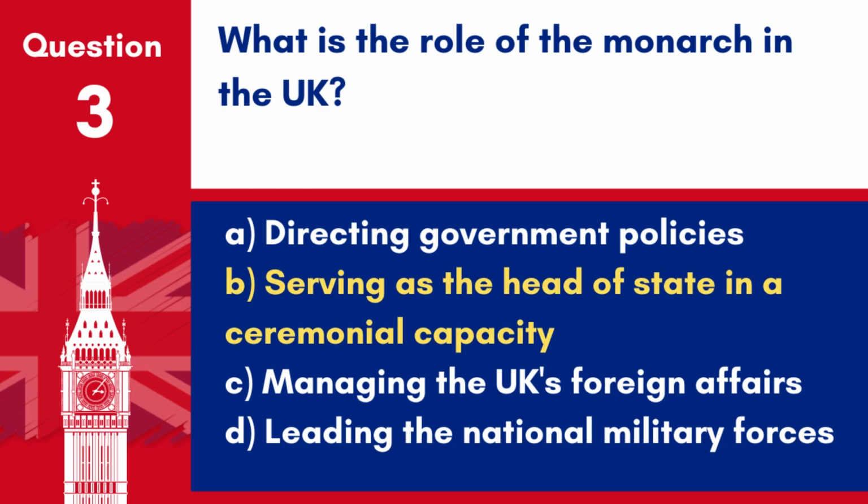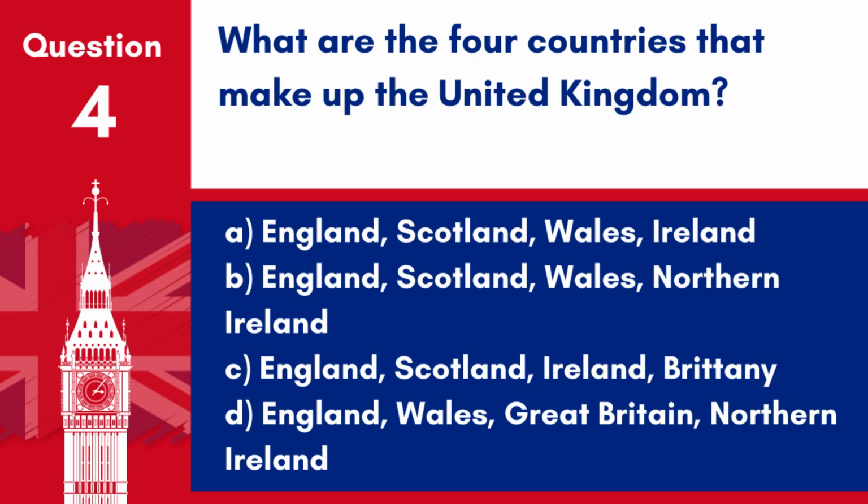Answer B. Serving as the head of state in a ceremonial capacity. The monarch's role in the UK is largely ceremonial, with no direct involvement in the daily governance of the country. Question 4. What are the 4 countries that make up the United Kingdom? A. England, Scotland, Wales, Ireland. B. England, Scotland, Wales, Northern Ireland. C. England, Scotland, Ireland, Brittany. D. England, Wales, Great Britain, Northern Ireland.